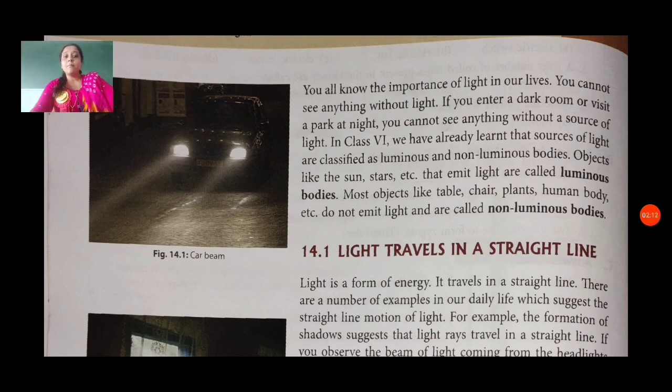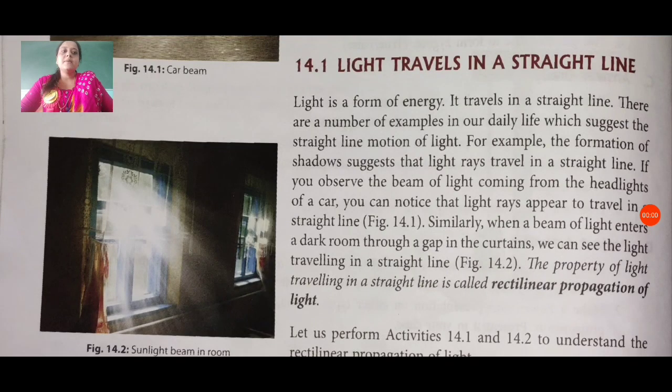There are a number of examples in our daily life which suggest the straight line motion of light. For example, the formation of a shadow suggests that light travels in a straight line. Similarly, when a beam of light enters a dark room through a gap in the curtains, we can see the light traveling in a straight line.